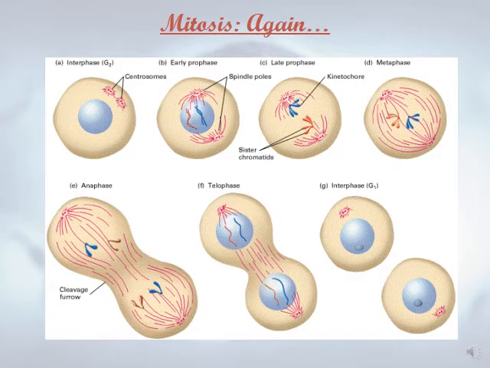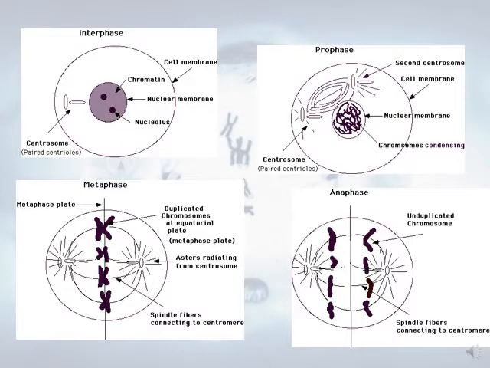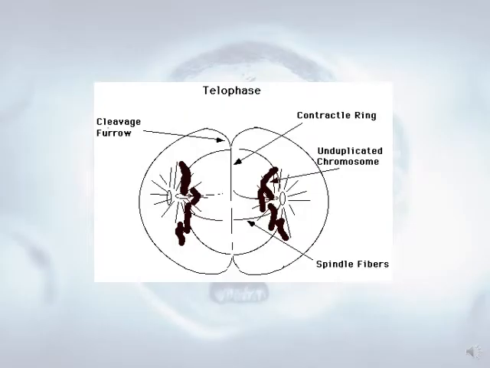Here is again a figure showing the different phases of mitosis. This is interphase, then prophase, where the chromosomes start to condense. Then they line up in the middle of the cell. So whenever you see chromosomes lining up in the middle of the cell, immediately this is metaphase. Chromatids moving to opposite poles of the cell, this is called anaphase. In telophase, we have two daughter cells that are dividing.